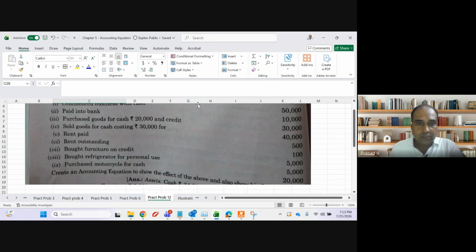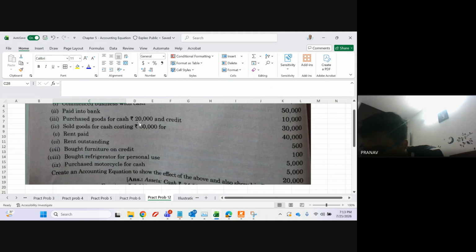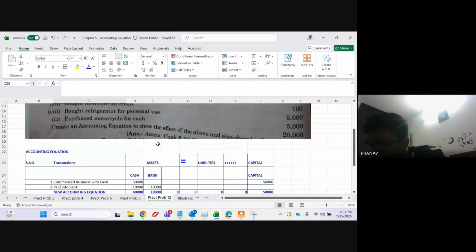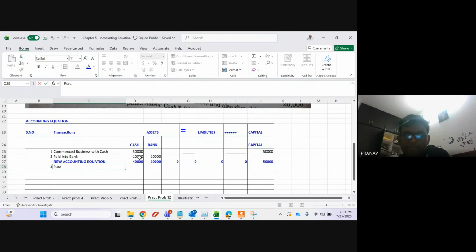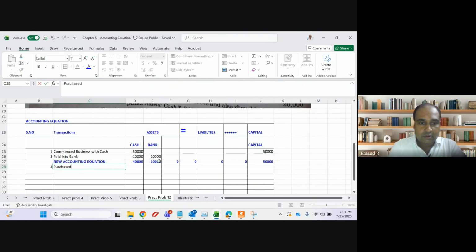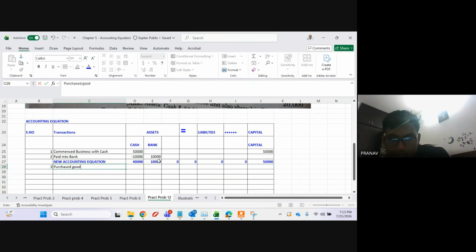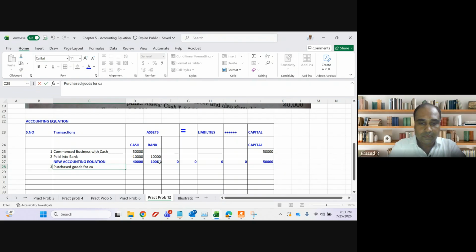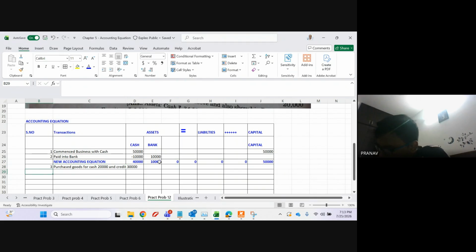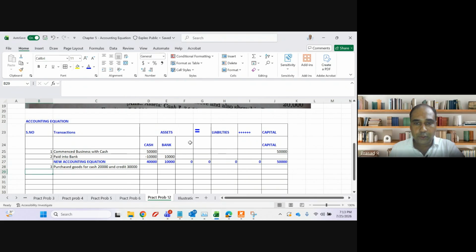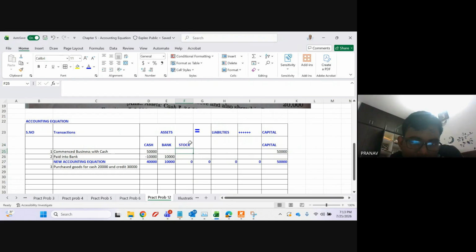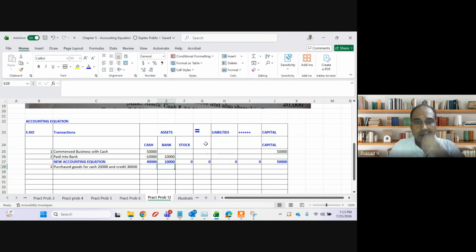Purchase goods for cash 20,000 and on credit 30,000. Now I have to introduce one more category. What is the category I have to introduce? Stock. So stock 20 plus 30, my stock is increasing by 50,000.